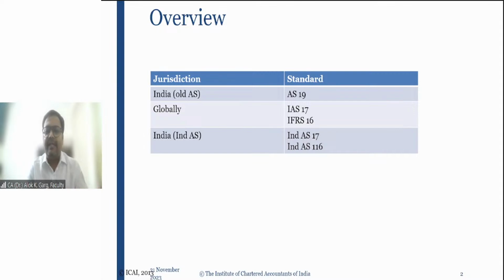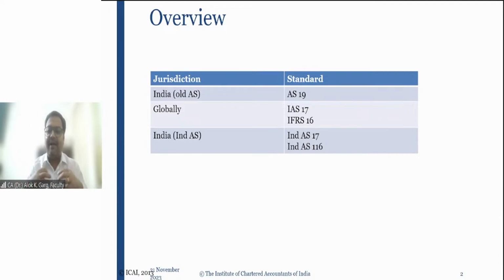In case of operating lease, the lessee is recognizing lease rental expense in the P&L, and lessor is recognizing the lease rental income in the P&L. The asset belongs to the lessor, and lessor keeps on recognizing the asset in the books of account and charging the depreciation, right? In case of finance lease, the lessee recognizes the asset in its books of accounts as a leasehold asset, and a leasehold liability.